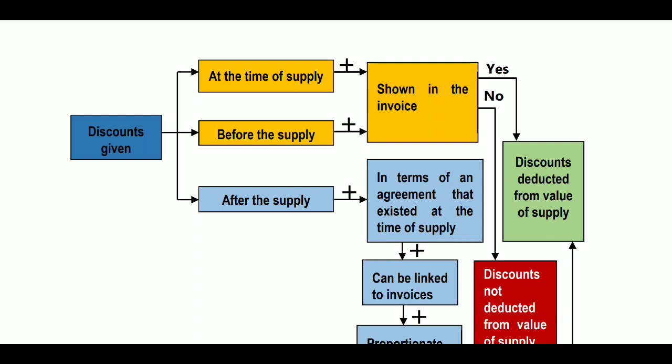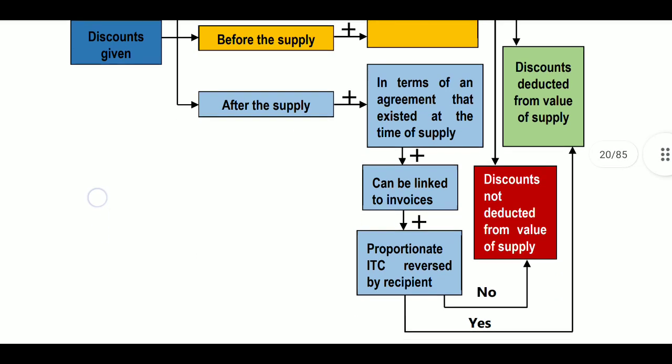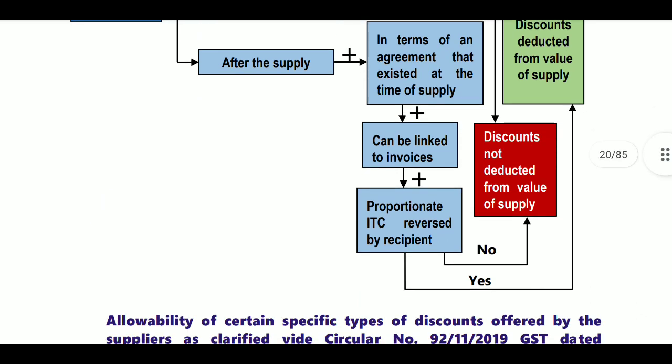If it is not shown in the value, then the discount included in the value, if you are not providing it on the invoice, you must add to the value. Next, after supply, in terms of an agreement, if there is an agreement between both the seller and the buyer at the time of supply, then it can be linked to the invoice.